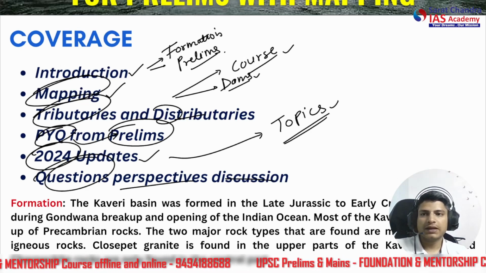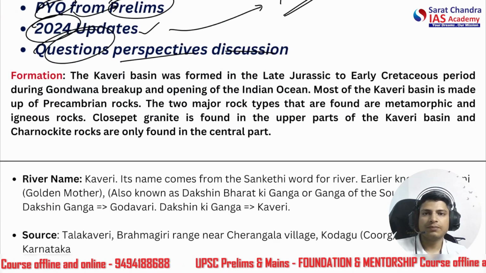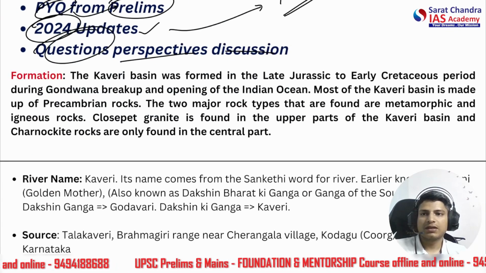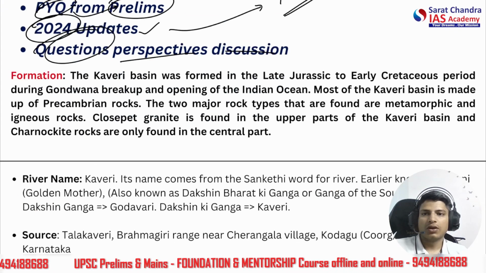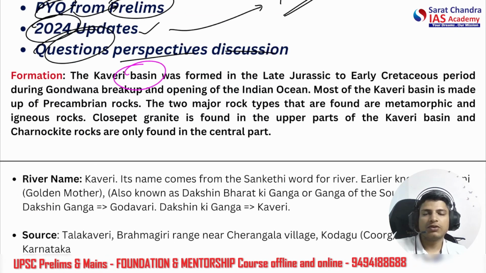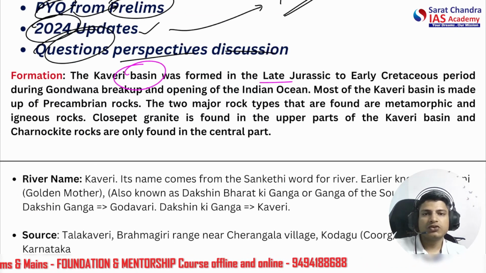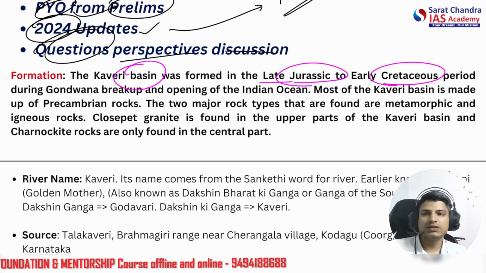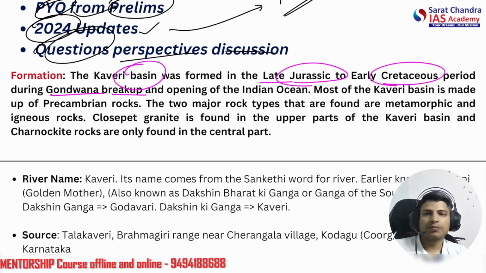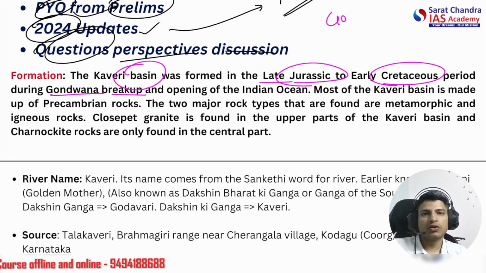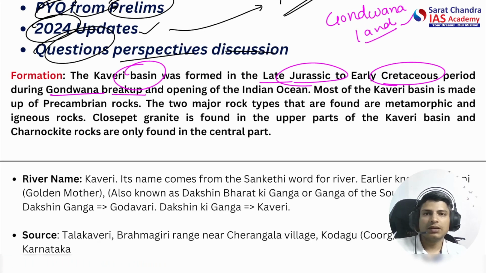All right, so first of all, let's deal with the formation of this river. So the Kaveri Basin, we are talking about the basin. It was formed in the late Jurassic to early Cretaceous period during the Gondwana breakup. You must have all read about the Gondwana land, so you can read about this phenomena. The basin was developed during this period and opening of the Indian Ocean.